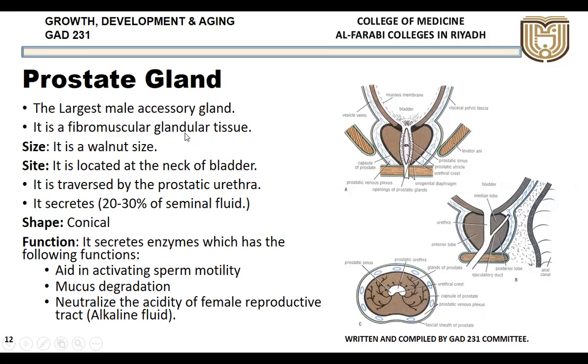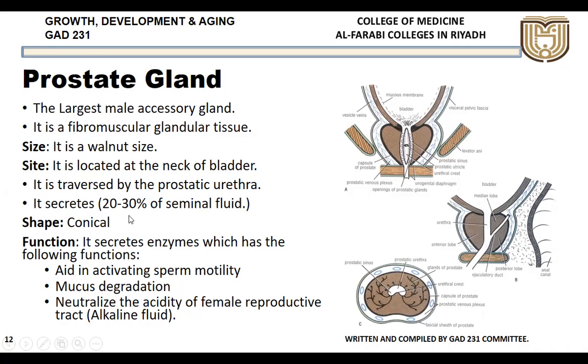It is a fibromuscular glandular tissue. So if you see here, it will be fibro, it has fibers as well as muscular glandular tissue. These are the glands which are present within it. It is the size of a walnut, located at the neck of the bladder, which is in contact with the base of the prostate. It is traversed by the prostatic urethra. If you see inside, the bladder is opening through the prostate, through the prostatic urethra.